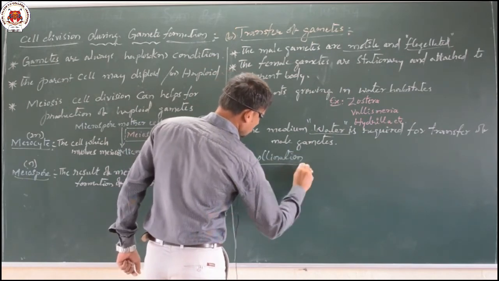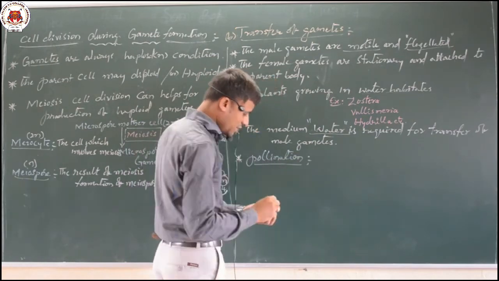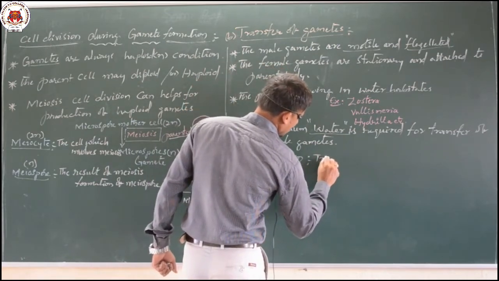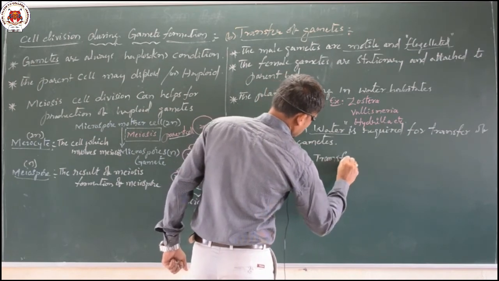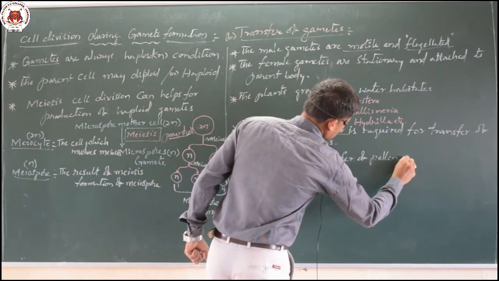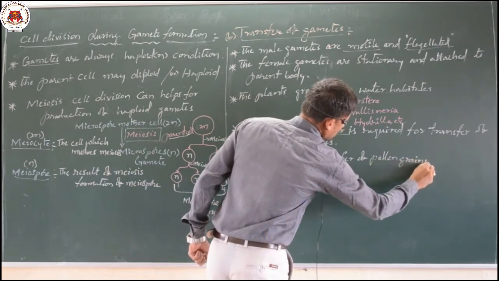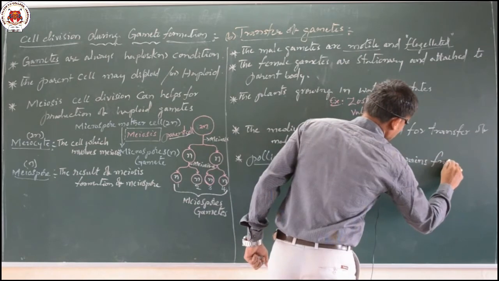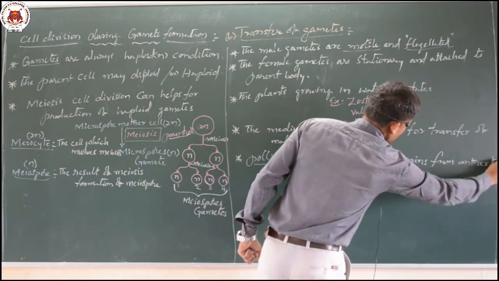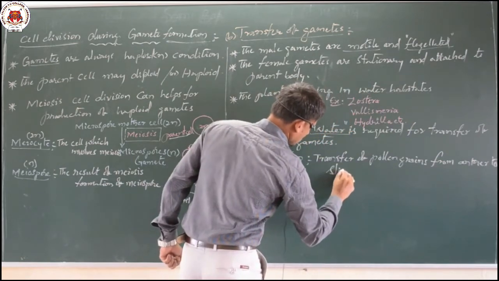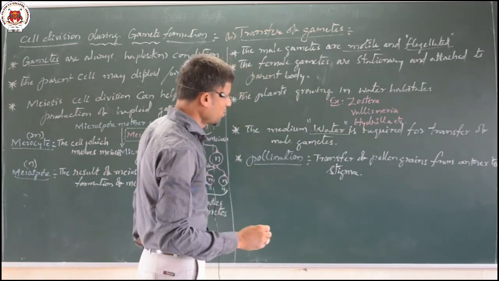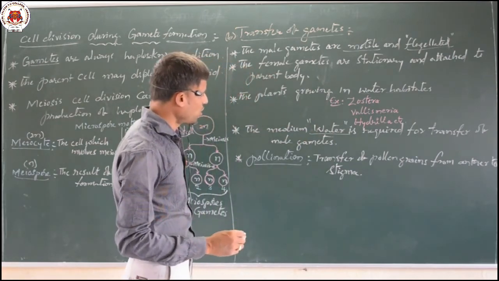Pollination is a mechanism which helps in the transfer of pollen grains from anther to stigma. That we call the pollination mechanism.